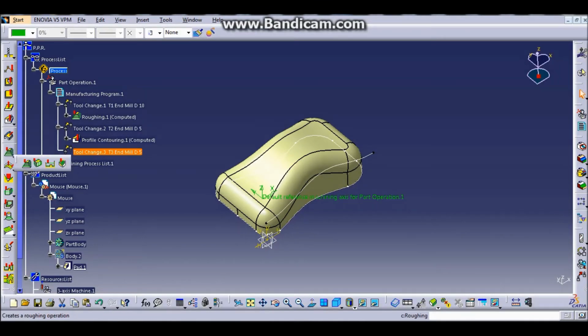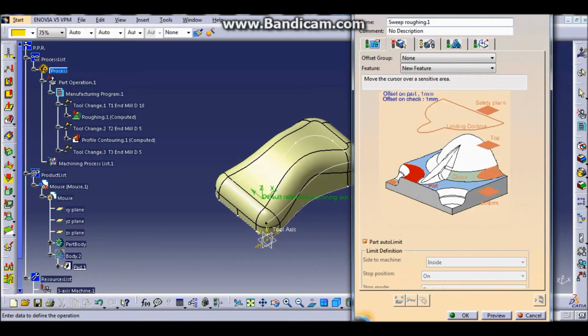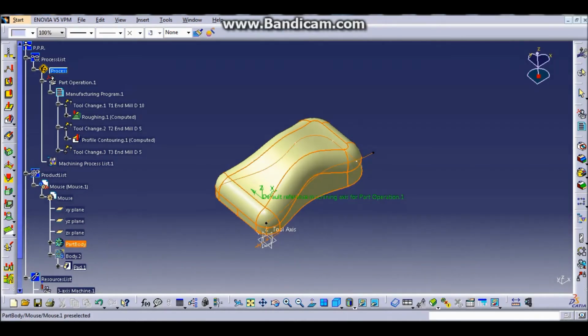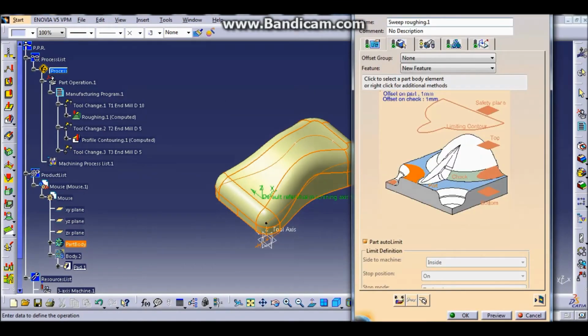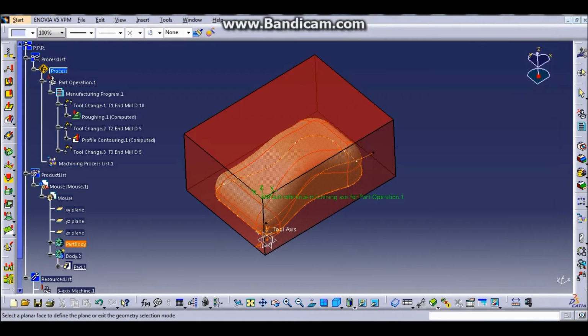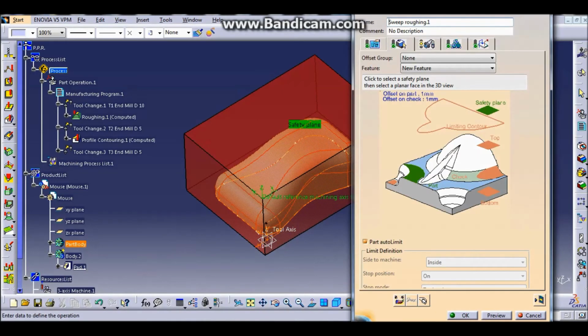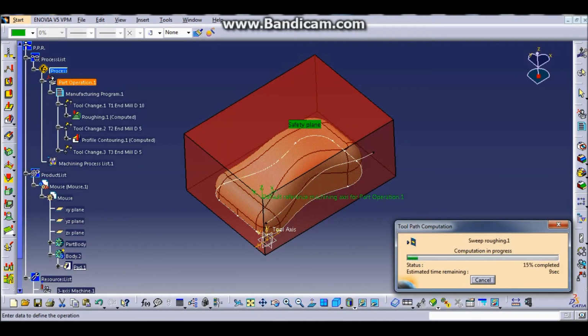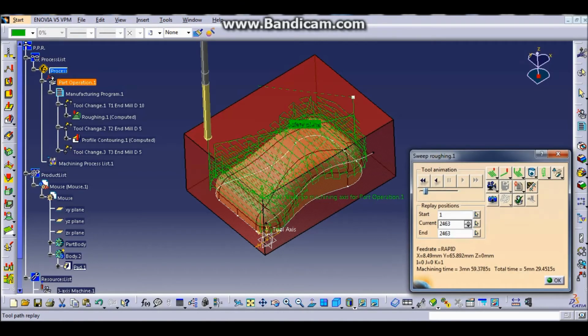After that, we are going to use sweep roughing. So we click the part as part body, and then the safety plane is the top region of the red box. And then go to path computation, and we can see the process that happens to the machine. So we click full video.